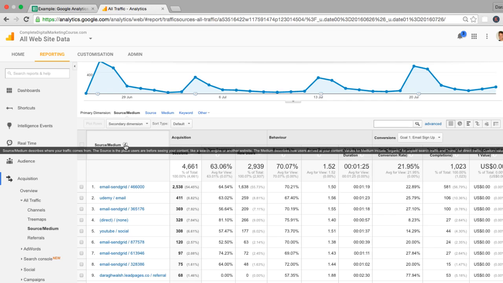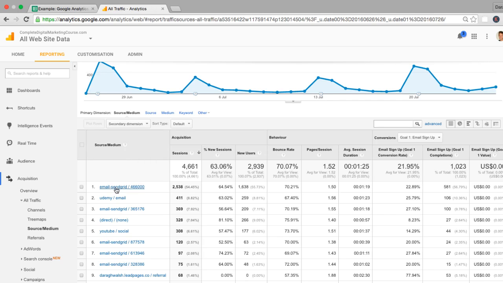I think it's very strange the way that Google is presenting this, but let's just read it out for you. Source medium describes where your traffic comes from. The source is the place where users are before seeing your content, like a search engine or another website. Let me give you some examples right here. Udemy was where these people were before they came to my site. YouTube was where these people were before they came to my site. Facebook was where these people were before they came to my site. So that is the source, the first place that is listed here.